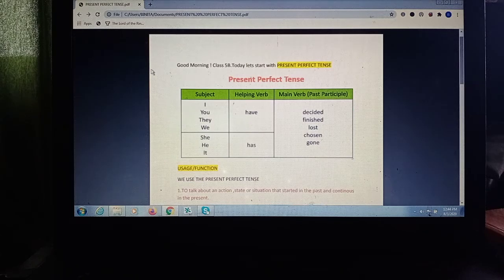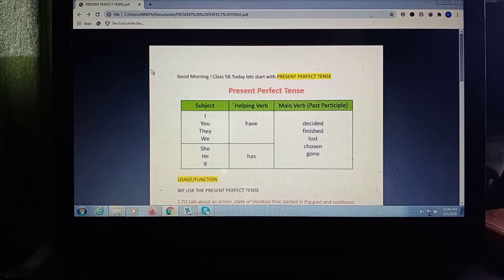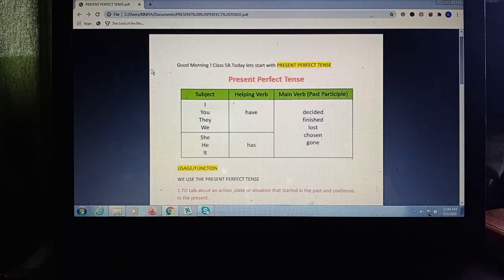Now in some verbs, the tense of the verb remains the same. We do not change the verb. Like for example, lost. In the simple present also we use it as lost. In the present continuous, also lost. And in the past participle, the past participle of lost is also lost. So we don't have to add anything here. So you have to have that also in mind. Some of the verbs do not change. The past participle remains the same.